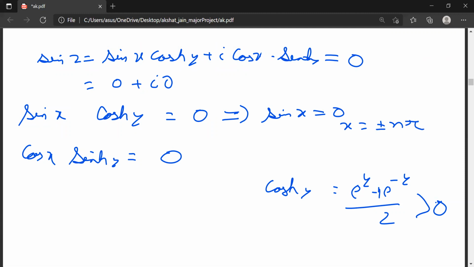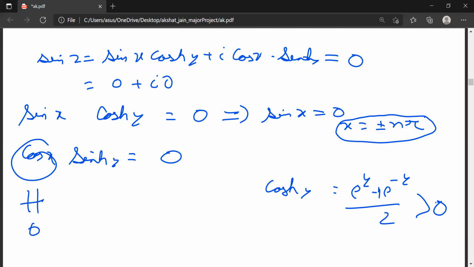Now let's see for the second part. Cos x, for x equals plus minus n pi, this cos x is not equal to 0, but this is equal to 0.